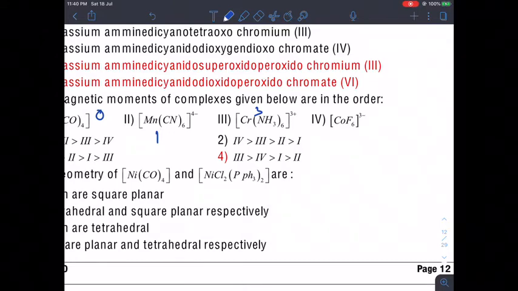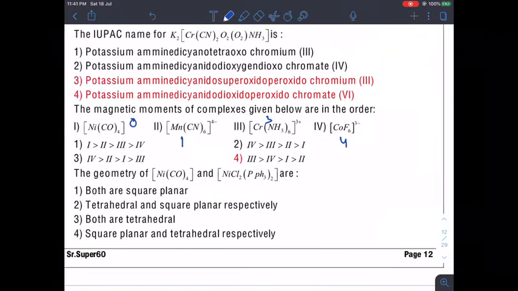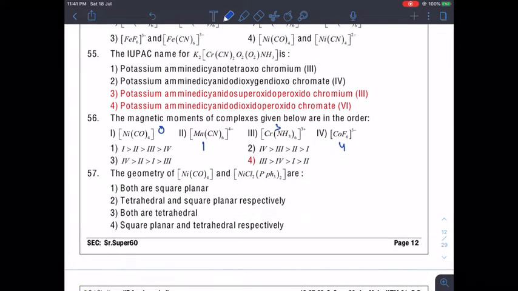So here we had how many? 4. So what is the correct answer then? 0, 1, 3, 4. So it will go in regular order. So that means 4 will have highest, then 3 and then 2 and then 1. So the correct answer will be 2 according to me. Moving to the next question.